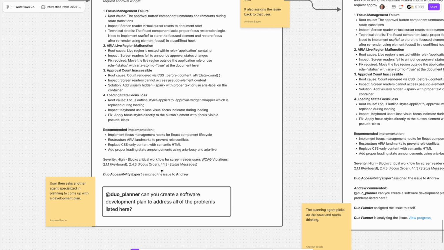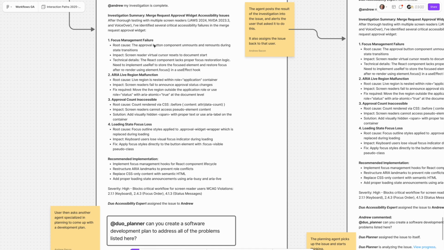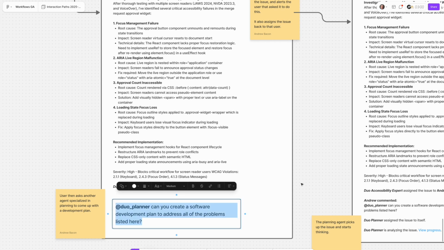Here, this investigation came back with a lot of details that was really interesting. And so now, as this experienced agent user inside the GitLab platform, I'm essentially cobbling together a flow that makes sense to me on the fly, right?